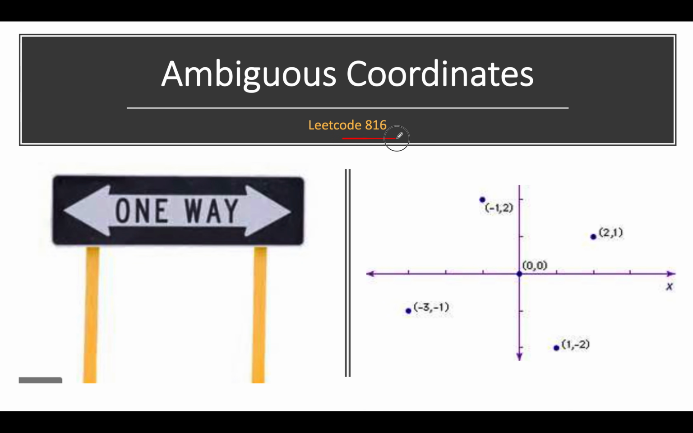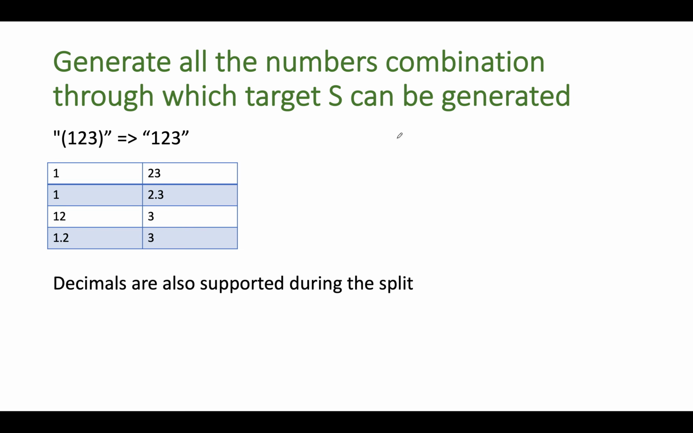Ambiguous coordinates, LeetCode 816. So I'm reiterating the question. We need to generate all number combinations through which the target S can be generated. For example, let's take the input string as bracket 1 2 3 bracket. So the first thing that you're going to do is to remove the starting bracket and the ending bracket. You get the number as 1 2 3.